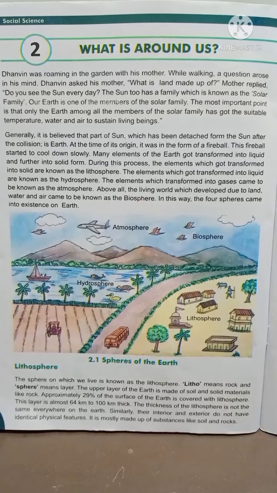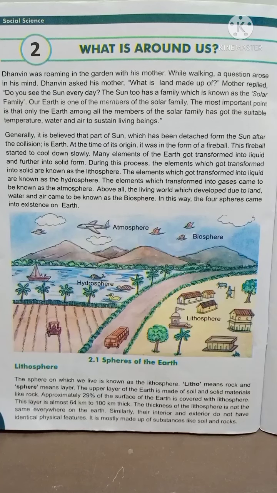Here, one boy, Dhanvin, was roaming in the garden with his mother. And while walking along with his mother, a question arose. Arose means came about in his mind. So Dhanvin asked his mother, Mummy, what is land made up of? So his mother replied, do you see the sun every day?